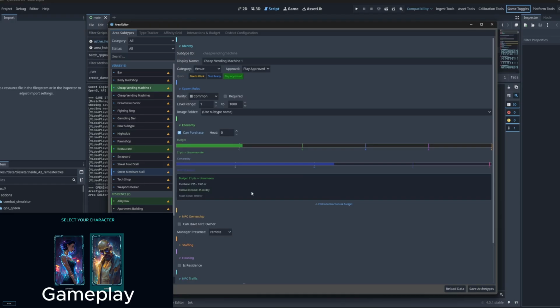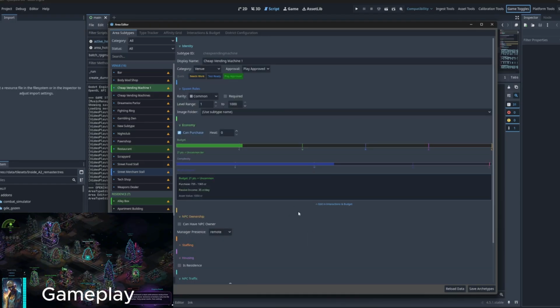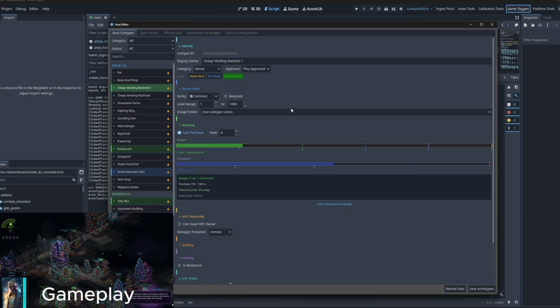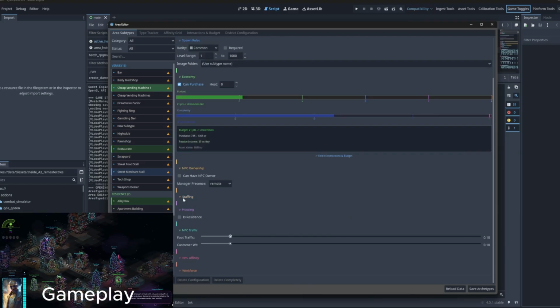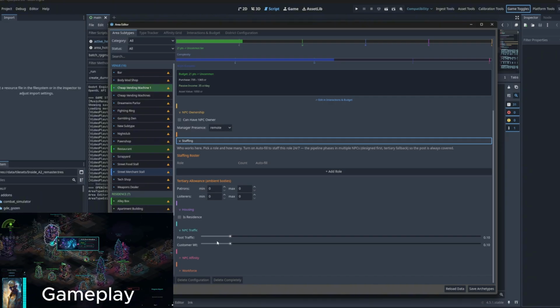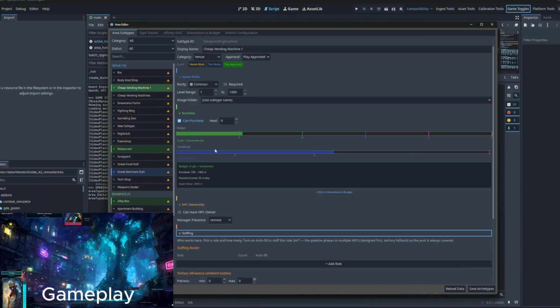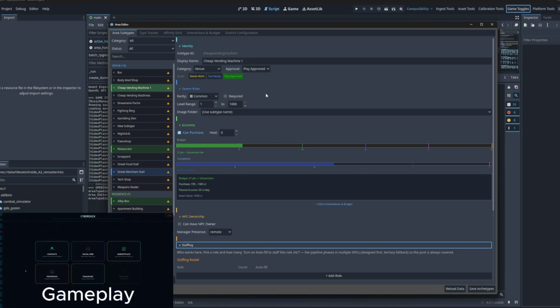So this is our area editor tool. Basically, I'm able to set up places that the player can go to, interactive areas inside the game, places they can own, and also places where NPCs are staffed. Here I can set all kinds of different settings like foot traffic, if this is a residence, if an NPC owns this, can be purchased.